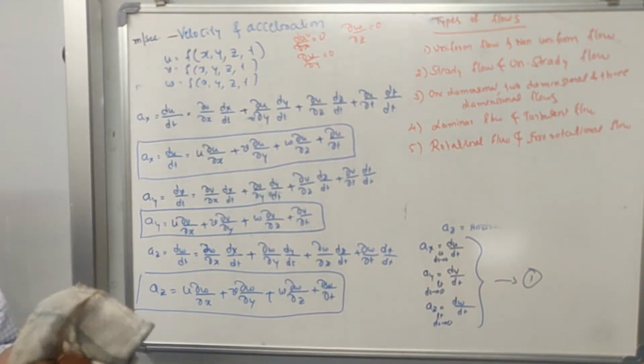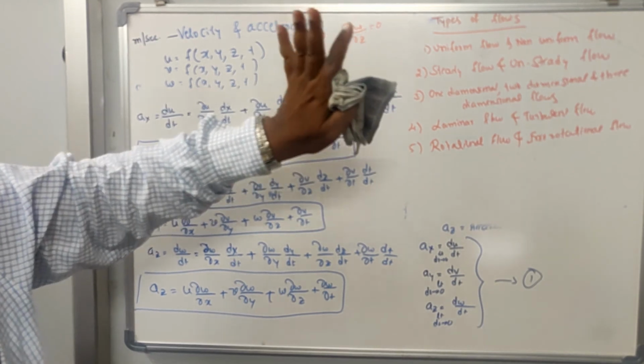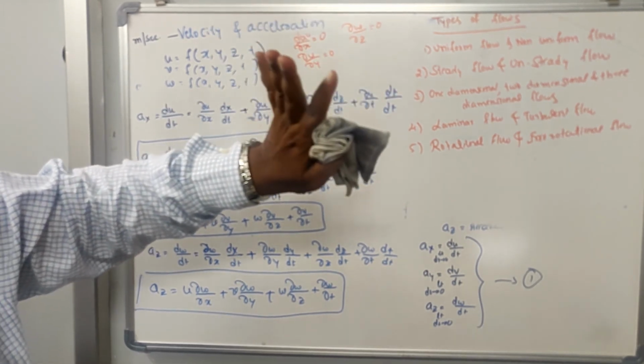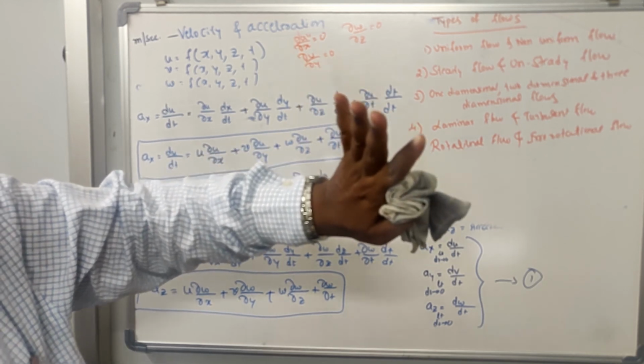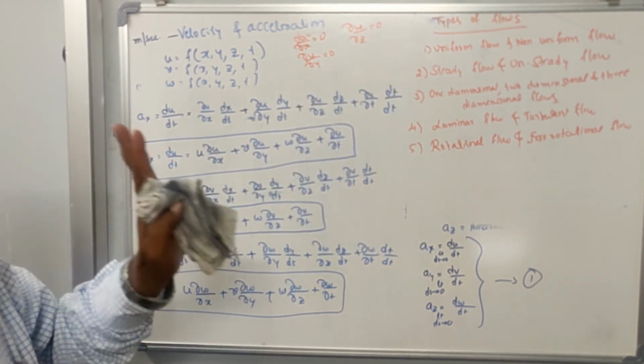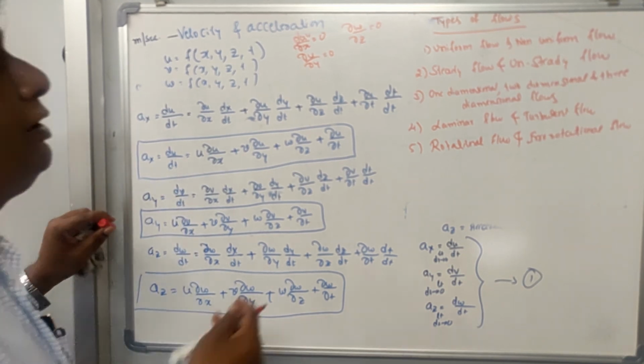So if these derivative terms do not exist, meaning ∂u/∂x, ∂v/∂y, ∂w/∂z equal 0, it means the flow is uniform. Otherwise, the flow is non-uniform.